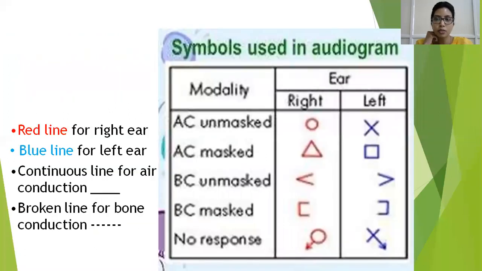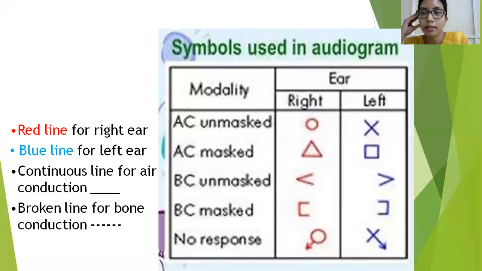So these are the symbols used for pure tone audiometry. Just perceive it as a face. The right eye is a circle, left eye is a cross. This is for unmasked. Whereas in masked air conduction, the right eye will be a triangle, the left will be a square. The bone conduction unmasked will be an out angle.